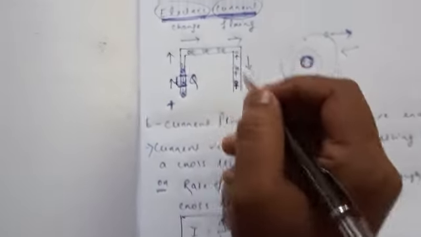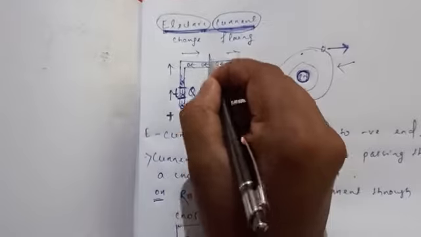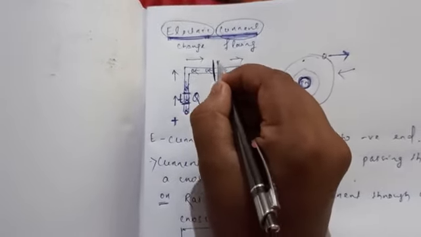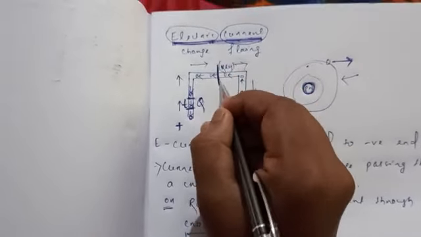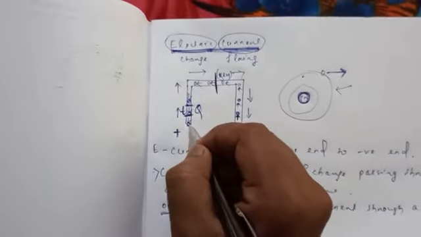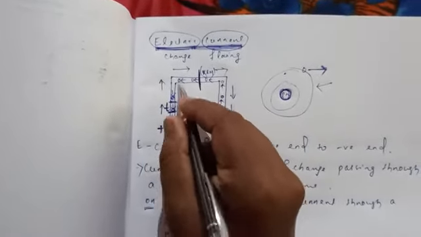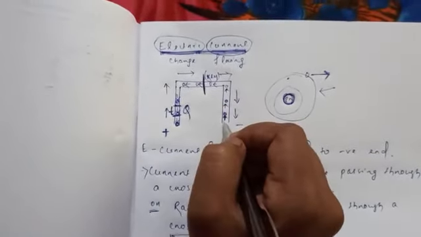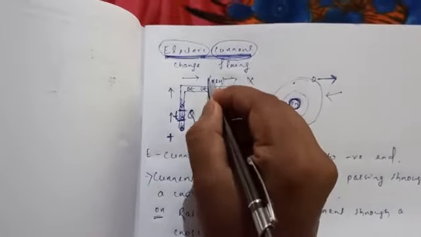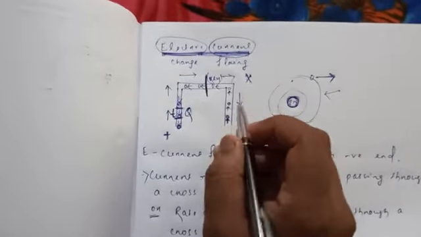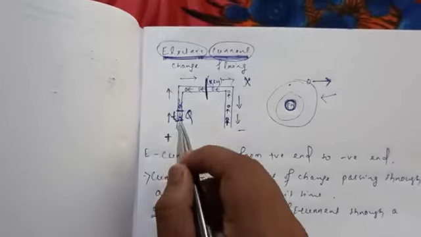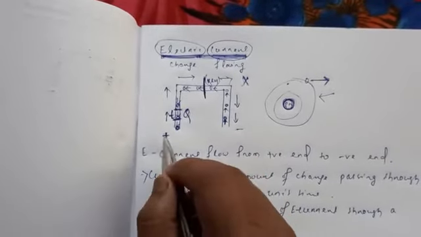Suppose here I break this circuit. Suppose I add a key here, and I turn the key off. Can I say the holes are moving from the positive to the negative end? No, I cannot say. If the wire is broken, I cannot say that holes or charge are moving from the positive end to the negative end.